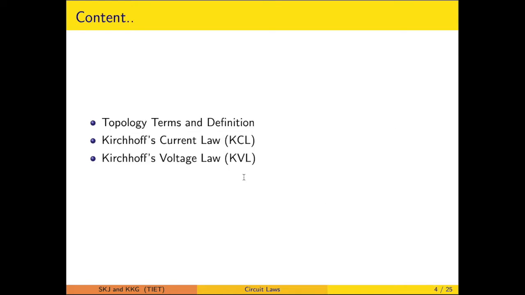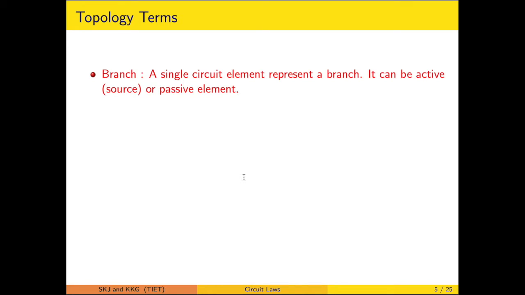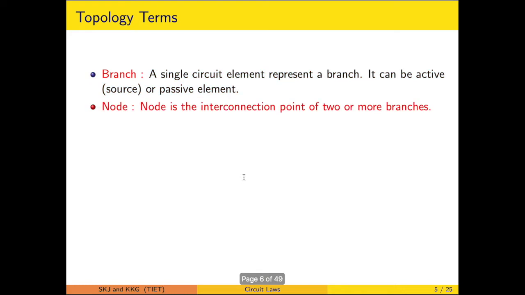In this we will also be discussing the topological terms, which are the definitions of branch, node, loop, junction, and so on. And as mentioned in the beginning, we will be discussing the two laws, Kirchhoff's current law and Kirchhoff's voltage law. Branch: any circuit element is regarded as a branch. It can be an active or a passive element. If it is neither an active nor a passive element, it is not a branch. If it is simply a conducting wire, we will not consider that as a branch.